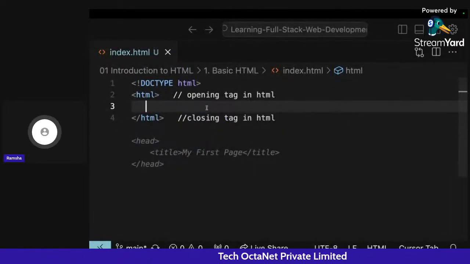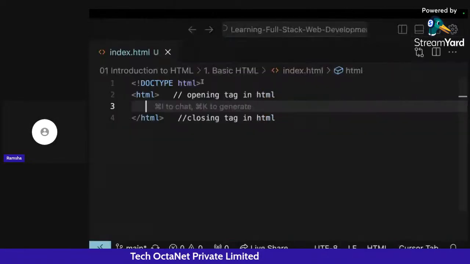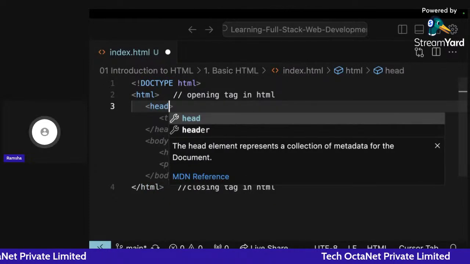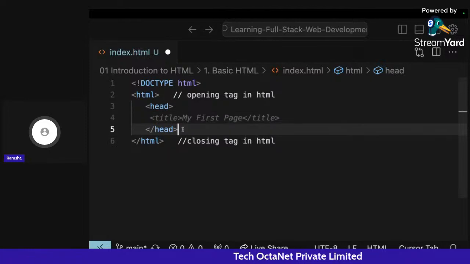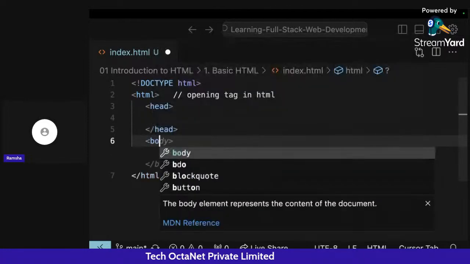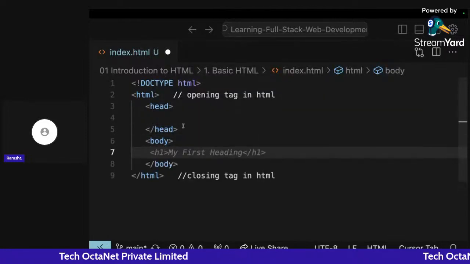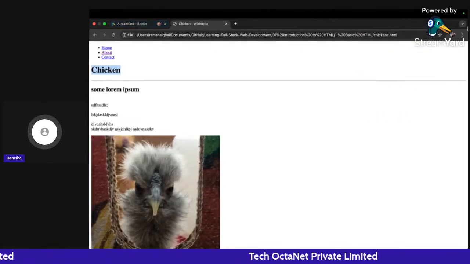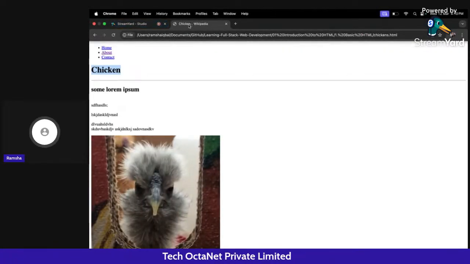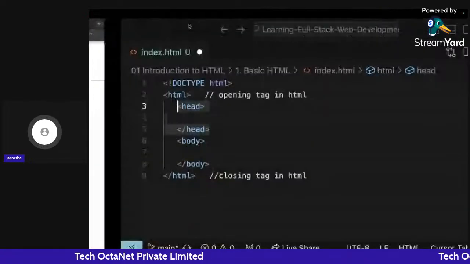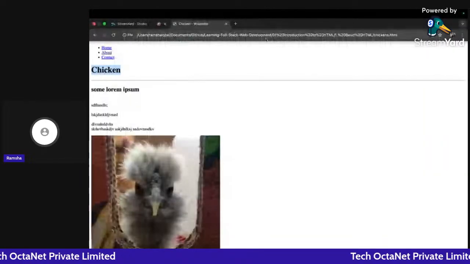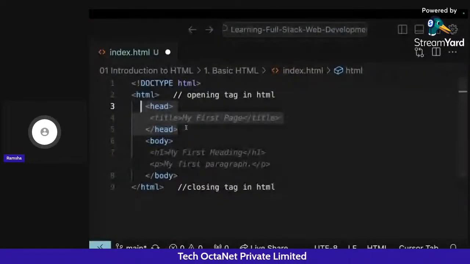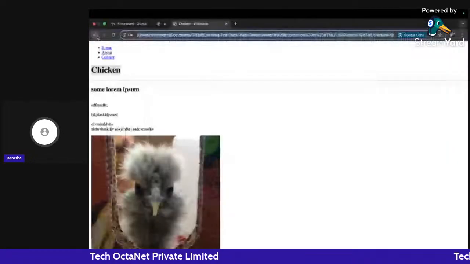Now inside HTML, what we do is we divide this particular HTML document into two parts. The first one is the head part, and the other one is the body part. So what are both of these? The head part is this particular top portion of the browser. Wherever you are seeing, like, we have written here chicken.html, we are seeing some of the tabs and the links here. So this head portion of the web page is basically all of the things that we are seeing at the top right now.